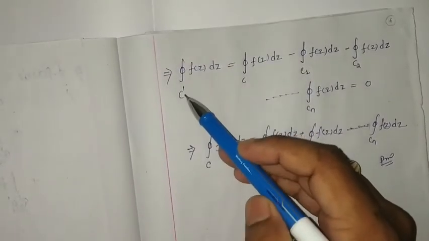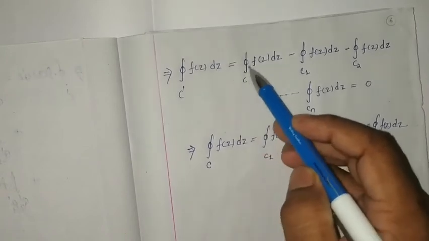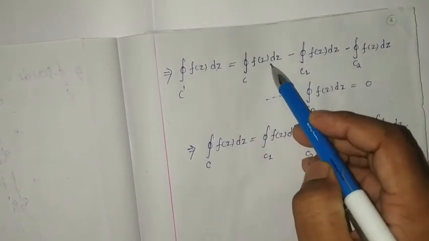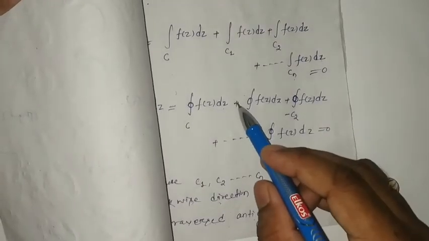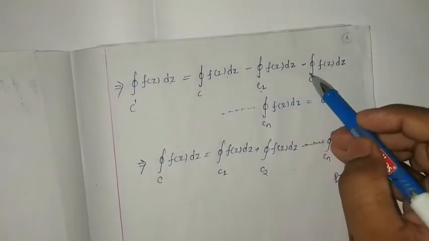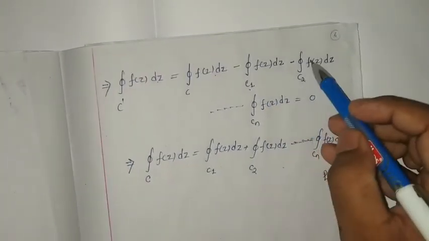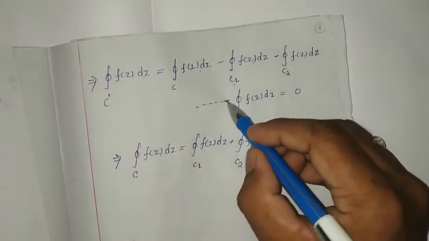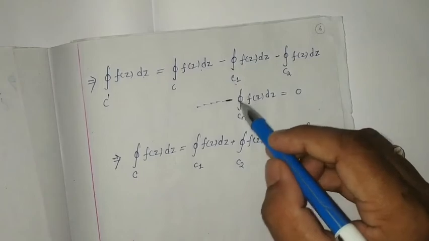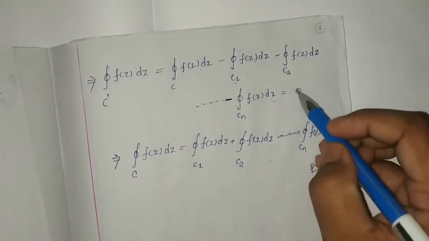So that implies we can write closed integration C dash Fz dz will be equal to closed integration C Fz dz minus C1 Fz dz minus C2 Fz dz closed integration, and so on, minus closed integration Cn Fz dz, equal to 0.